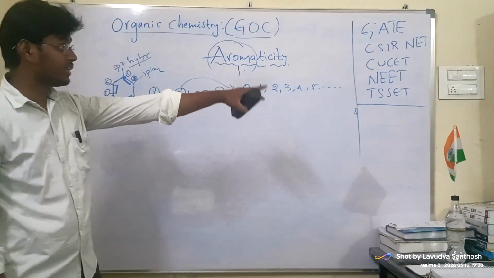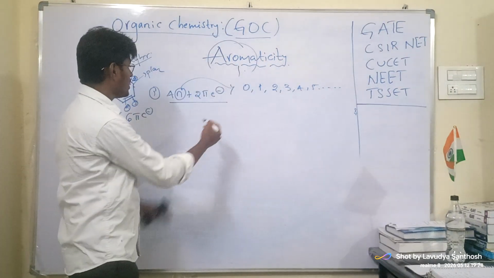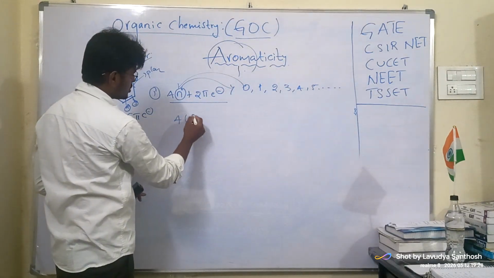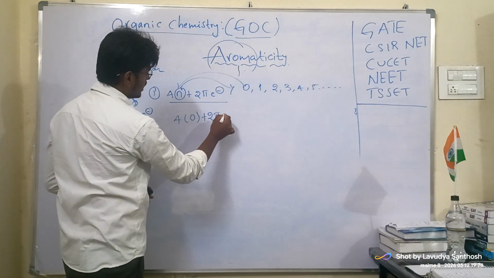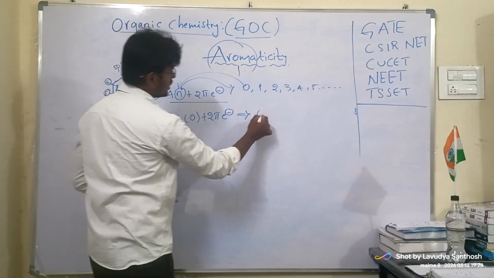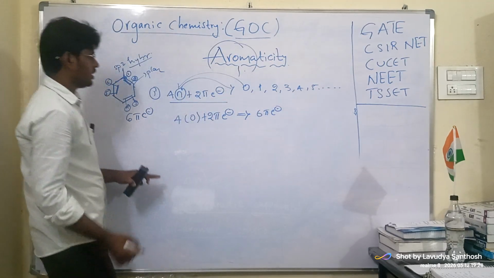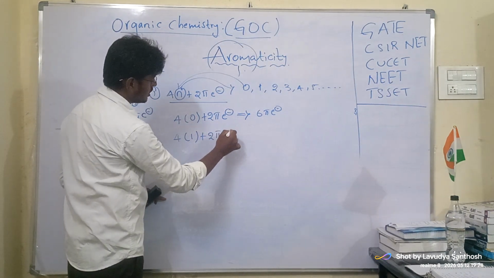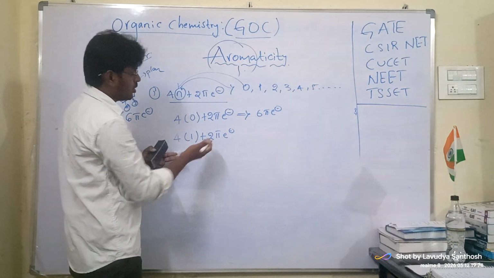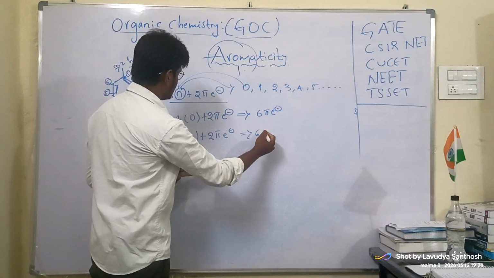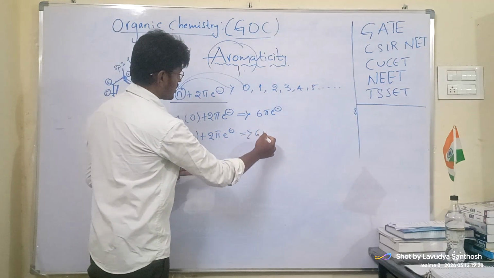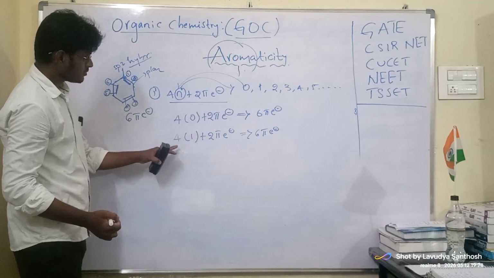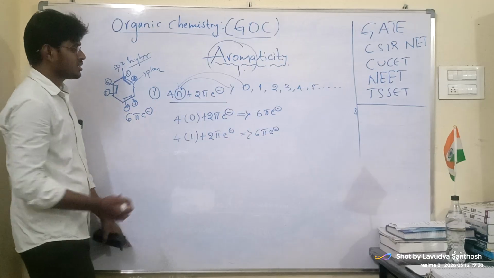For example, if we substitute 0, 4 into 0 plus 2 gives 2 pi electrons, so... let us substitute 1. 4 into 1 plus 2. 4 ones are 4, plus 2, is equal to 6 pi electrons.